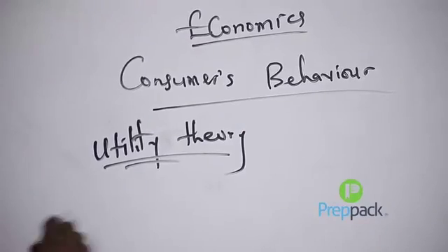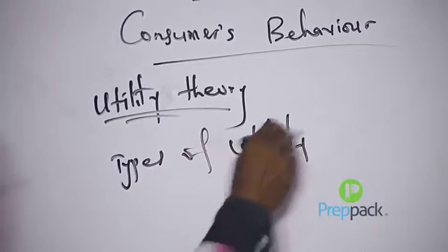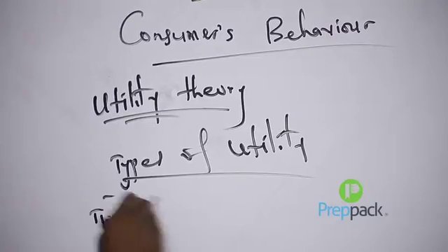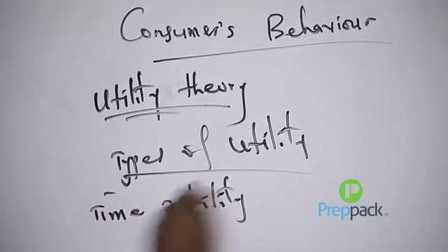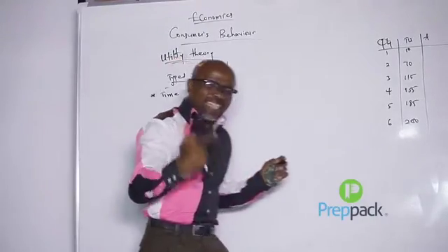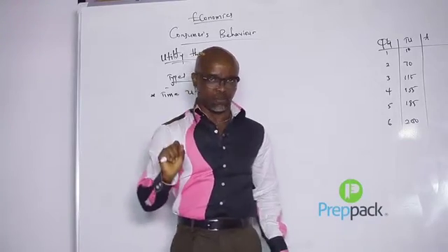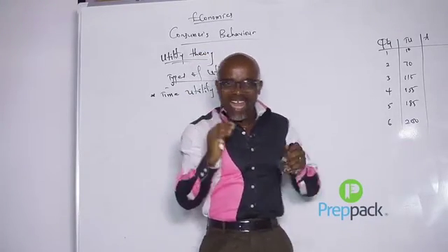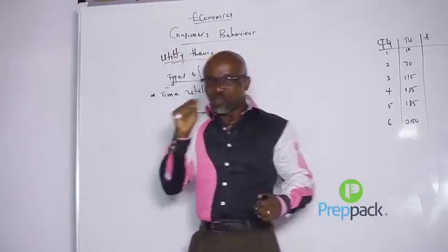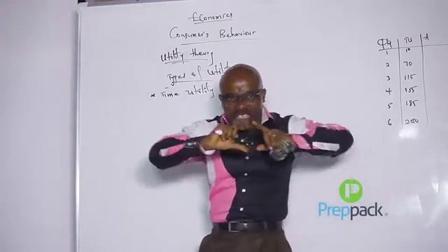Now, we have three types of utility. Number one type of utility is time utility. And this explains that there are some commodities that, at the time when they were produced, possess zero utility, and therefore need to be preserved until the time when they will be needed. So which means to say, the time between when they are produced and when they will be needed is what is referred to as time utility.